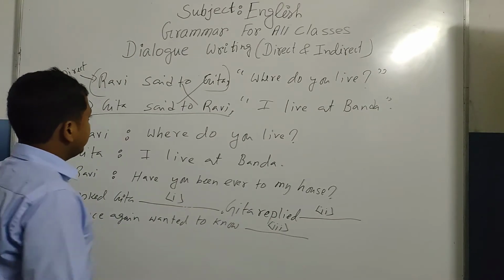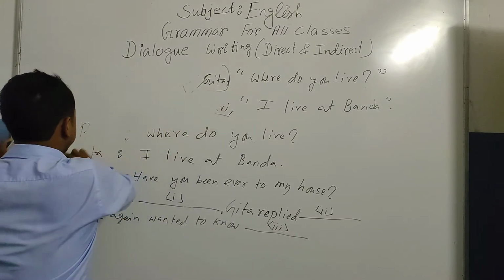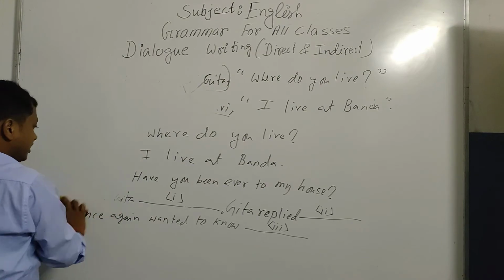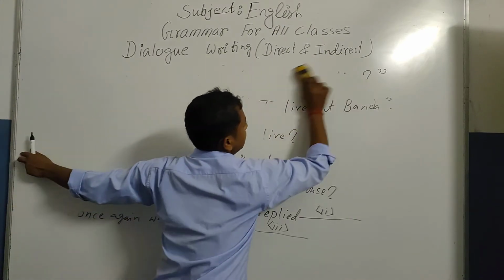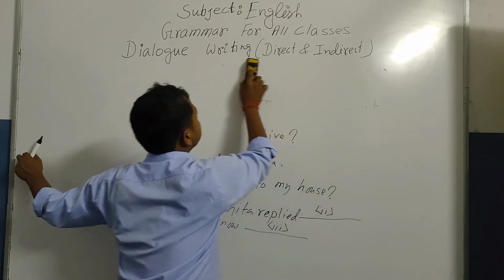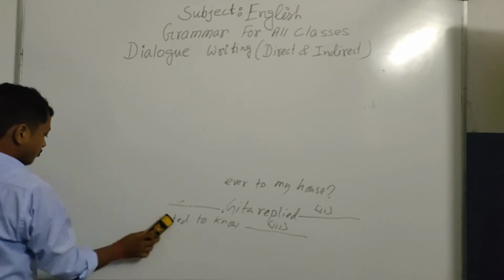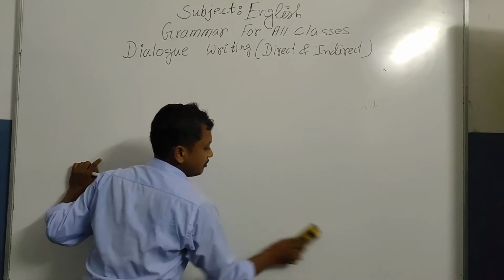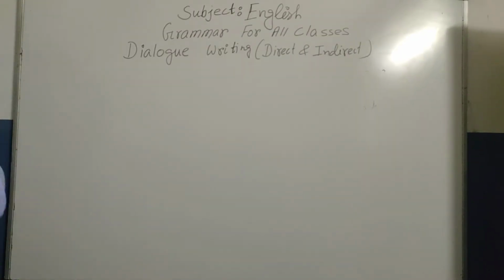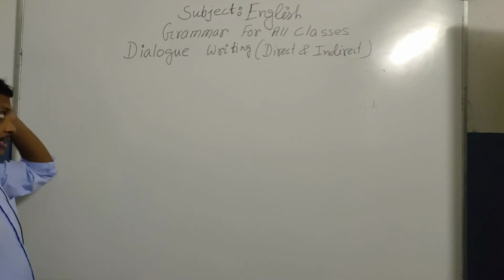Now next, how do we change from direct to indirect narration? We know it very well how we change it. The rule is very clear that every time you have to transform the reported speech into past tense. You have to transform all the pronouns, all the nouns, everything. Now I'll be giving you the short way how you will transform from dialogue into the fill in the blanks.